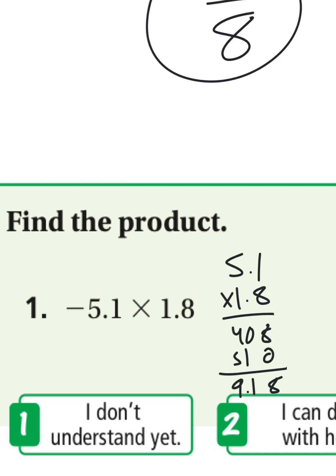If we add those together, we should get 9.18. A negative times a positive is a negative. So this is negative 9 and 18/100.